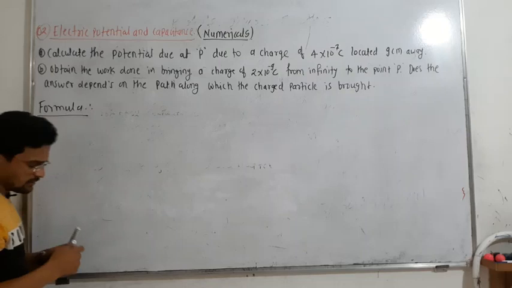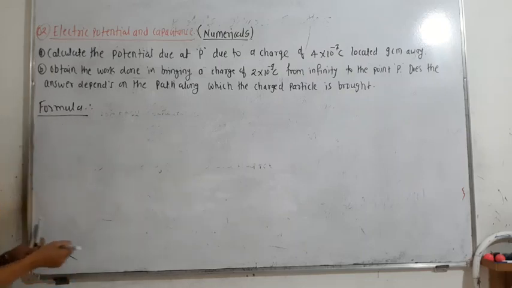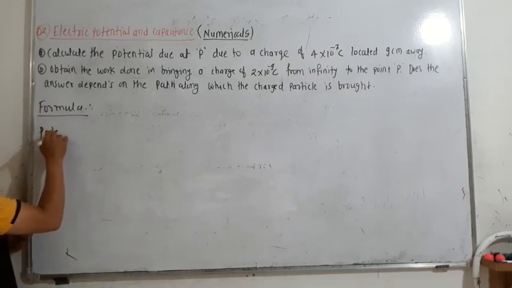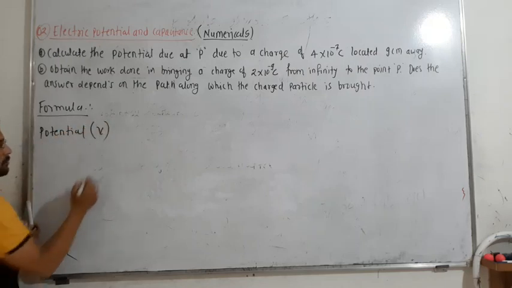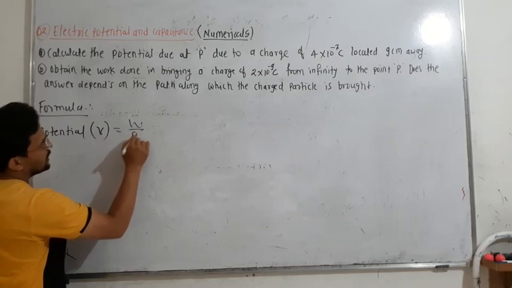The first formula is potential, which is represented by V. Potential is equal to work done divided by charge.